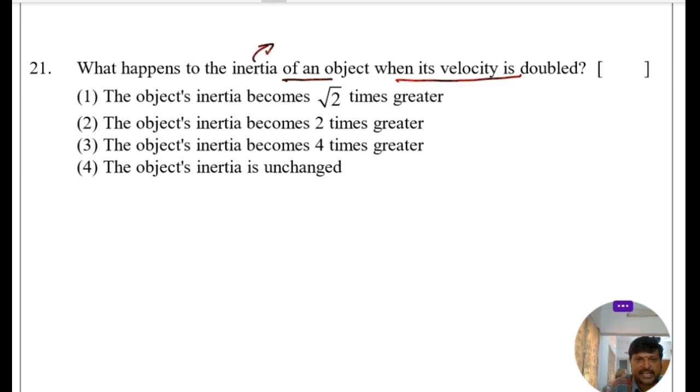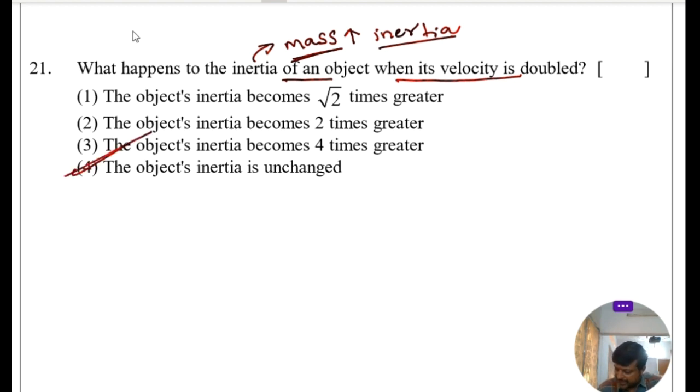Here inertia is related to mass. Greater the mass, greater is the inertia. Either the body is at rest or the body is in motion, it doesn't matter. Inertia depends only on mass. If mass is not changed, inertia remains same. So when velocity is doubled or tripled, it doesn't matter. Inertia depends only on mass. That means the object's inertia is unchanged. So option 4 is the right answer.